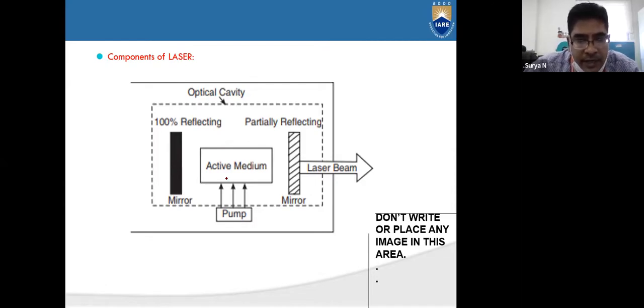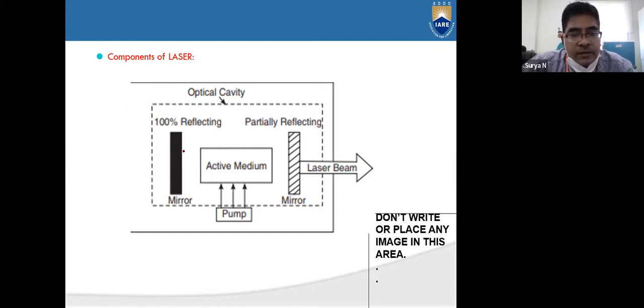One is the active medium, other is the pumping mechanism, and other is the laser beam. These all are enclosed in an optical cavity. Optical cavity in the sense a glass-like case, right? So the main components of laser are these. All of this is placed in an optical cavity.